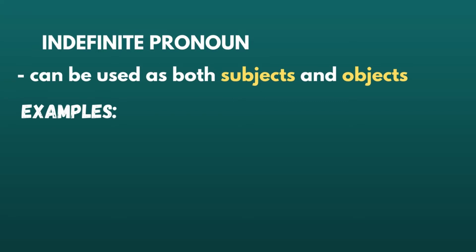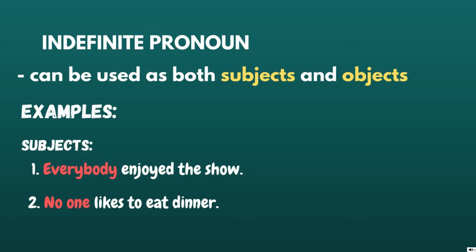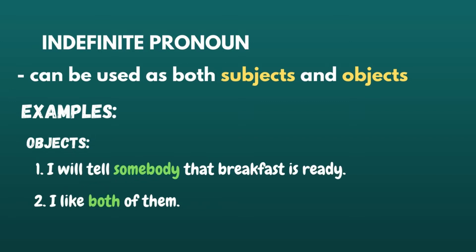And examples here, indefinite pronouns are used as subjects. Number 1, everybody enjoyed the show. Number 2, no one likes to eat dinner. In the next set of examples, we use indefinite pronouns as objects. Number 1, I will tell somebody that breakfast is ready. I is the subject and somebody is the object. Now, it's the same with example number 2. I like both of them.